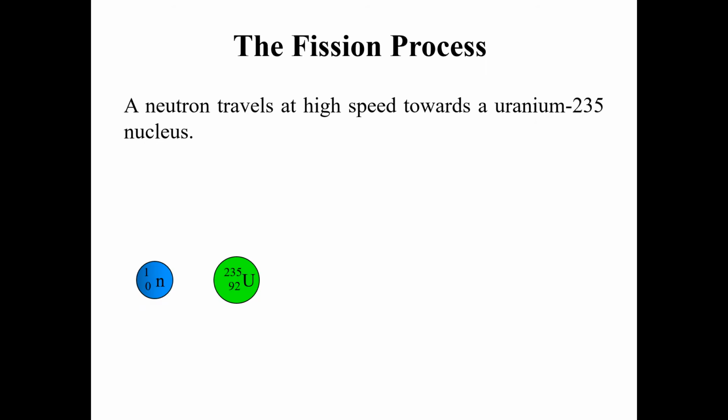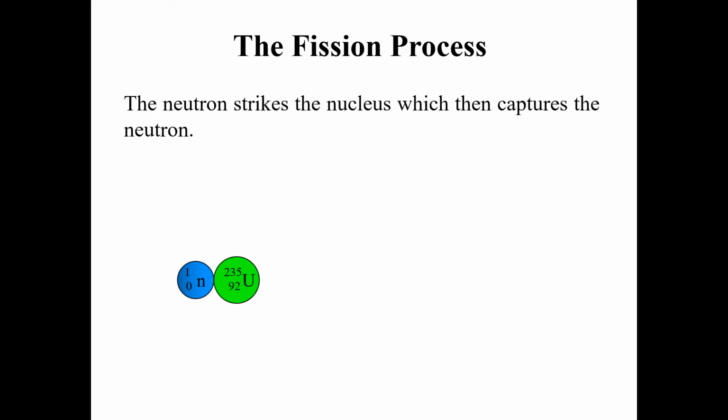So how does the fission process occur? Let's look at an animation of a typical nuclear fission. What we describe, you can see here in the animation: we have a target nucleus, which in this particular case is uranium-235, and we have a neutron. The neutron travels at high speed toward the uranium-235 nucleus. So what happens?